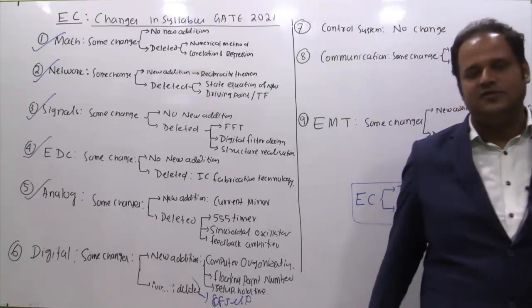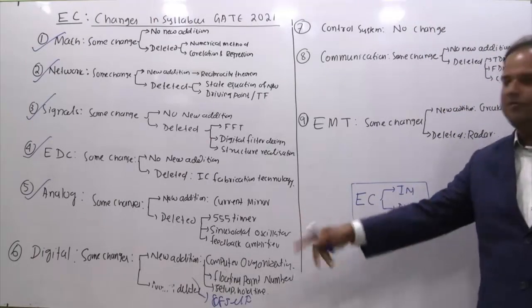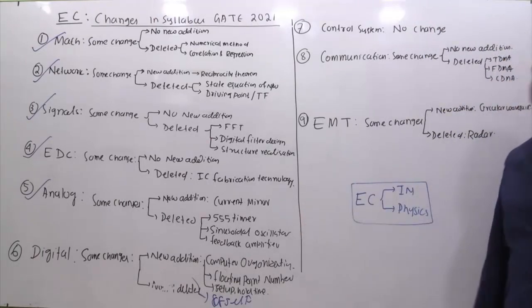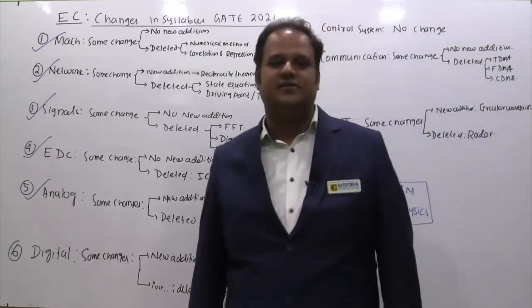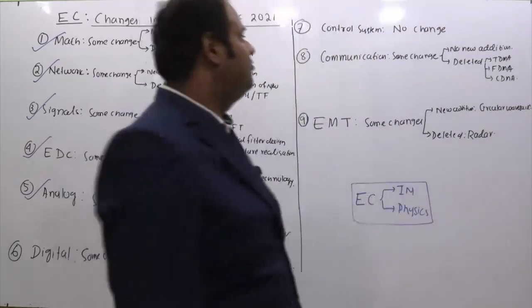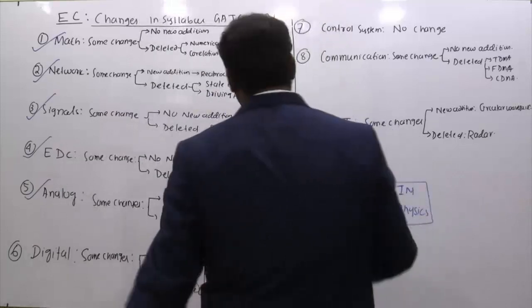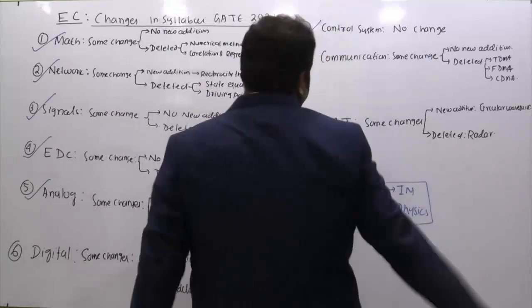We don't know. We have to see it, right? So I am not putting any tick mark. It is blank. Next thing is control systems. Control systems, absolutely there are no changes. If you see the content of 20 and 21, absolutely no changes. No changes means it's also favorable to students.